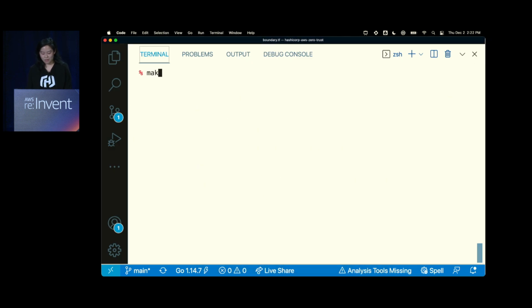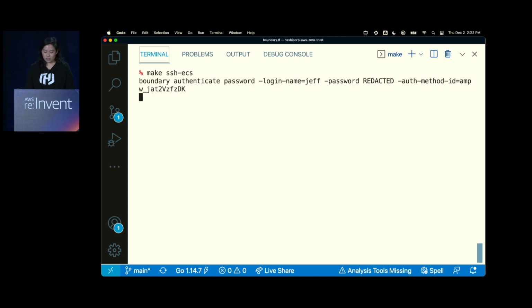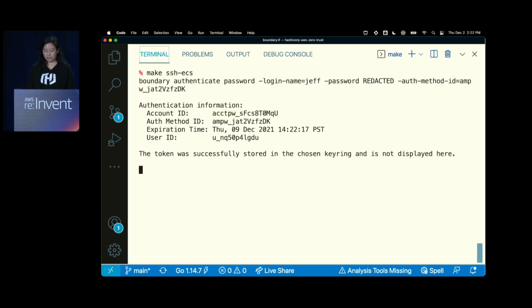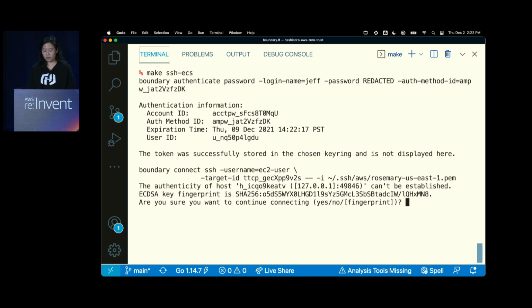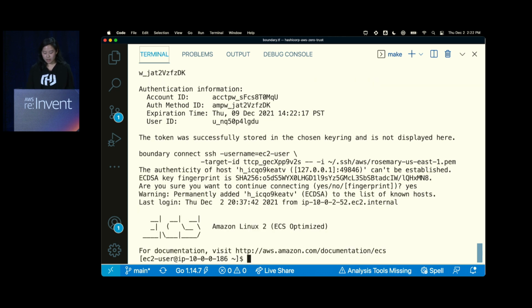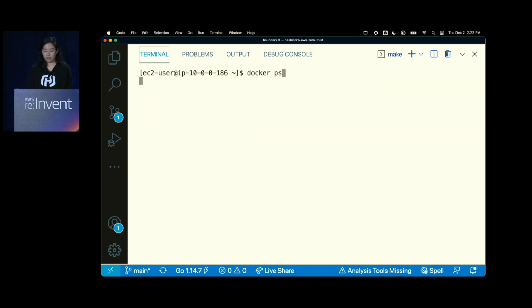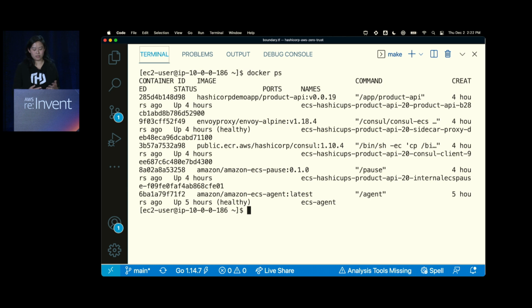But let me just SSH in. So I'm SSHing in as Jeff, right? Jeff, the operator, needs to SSH to this EC2 instance for some reason or another. All right. So we'll re-authenticate as Jeff. And what this will do is connect me to the EC2 container instance, right? So I'll connect in, and you'll notice that I can connect to my ECS container instance, right? This is running EC2. There are a couple of things running on here.